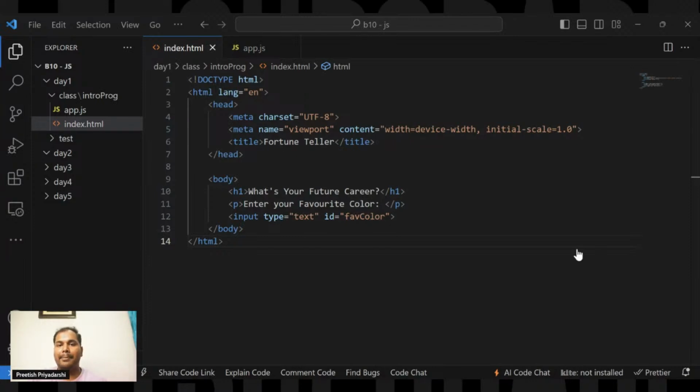So there might be a difficulty in addressing the students. So to uniquely identify a student, every person inside the class is assigned a unique roll number, that is the identification number. So that's the reason in this input box I have used the ID as fav color to identify that input box.